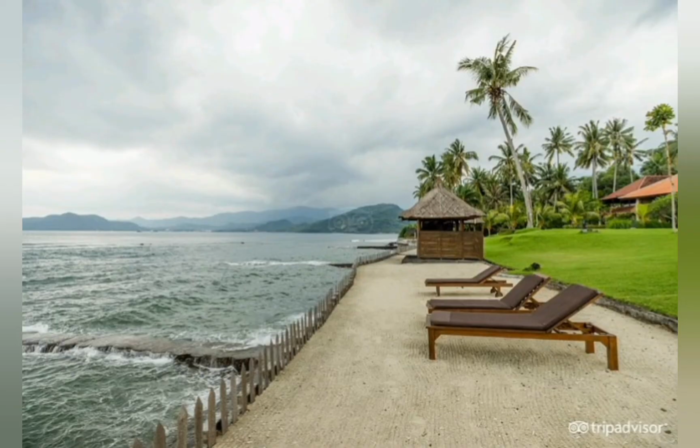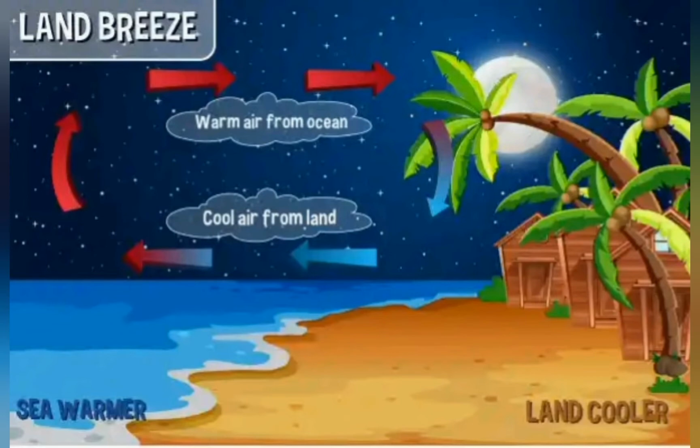And since they are blowing from the sea, they bring along with them a lot of moisture. So when these winds rise to a height of 500 to 1500 meters, they condense and form cumulus clouds and bring rainfall. Now the sea breeze is cooler as compared to the land breeze. So the speed of the wind which is coming from the sea can be 4 to 5 meters per second or even stronger.